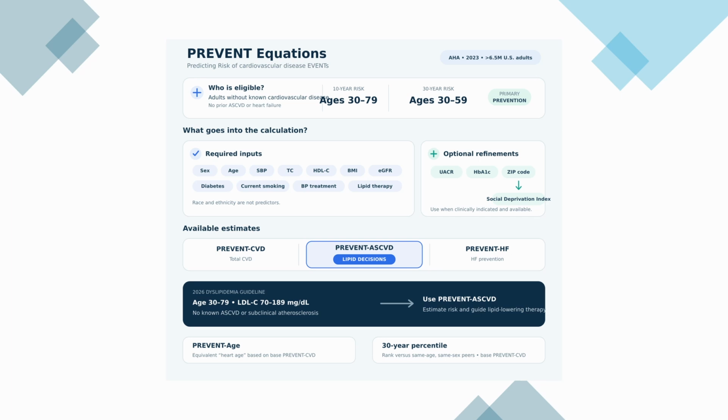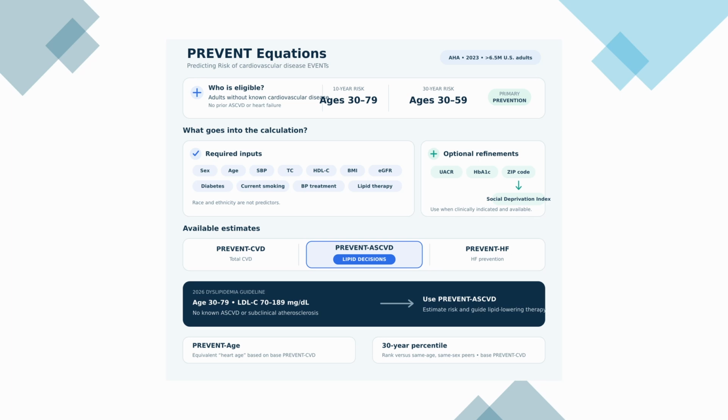For patients between the ages of 30 to 79 without ASCVD and an LDL cholesterol between 70 to 189, the 2026 dyslipidemia guideline now recommends using the outcome-specific PREVENT ASCVD equations to estimate ASCVD risk and help guide decisions about starting or intensifying lipid-lowering therapy.